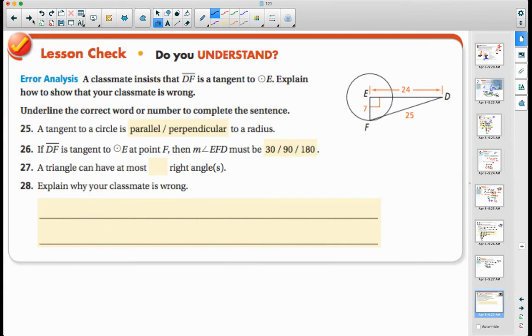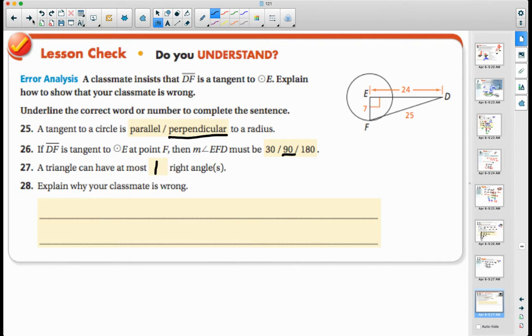Okay, go ahead and pause the video and do the lesson check. A classmate insists that segment DF is tangent to circle E. Explain how you show that your classmate is wrong. Underline the correct word or number to complete the sentence. A tangent to a circle is perpendicular to the radius. If segment DF is tangent to circle E at point F, then the measure of angle EFD has to be 90. A triangle is going to have at most one right angle. So explain why your classmate is wrong.